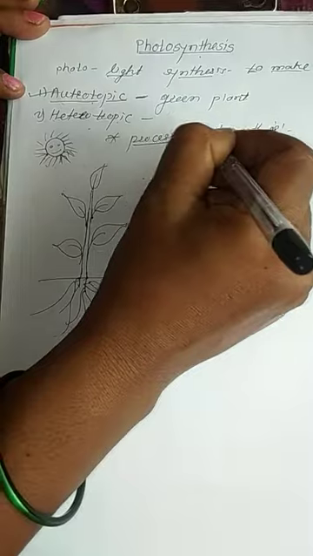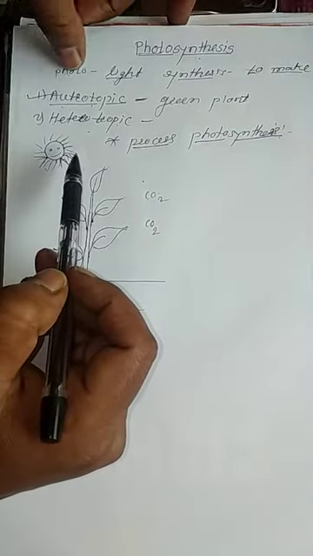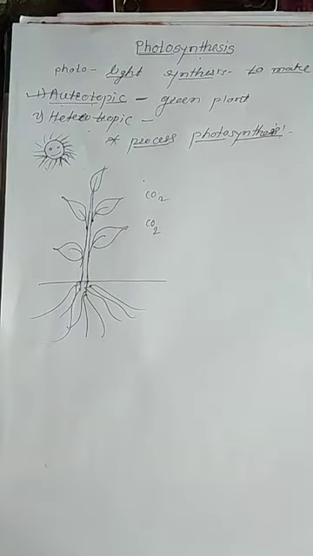Understood what is meant by photosynthesis? Photo means light and synthesis means to make. All living organisms need food to survive.